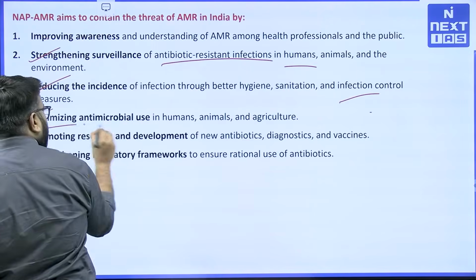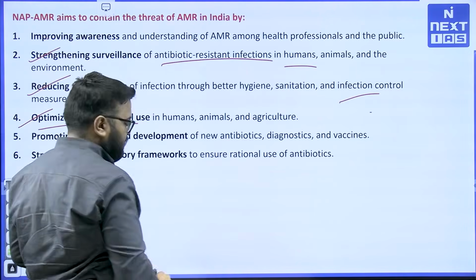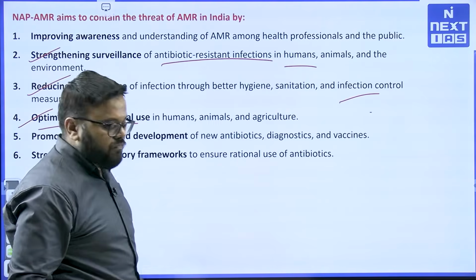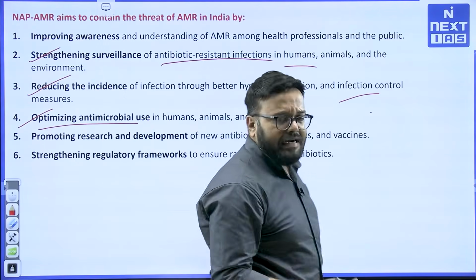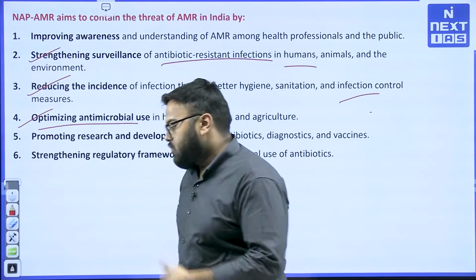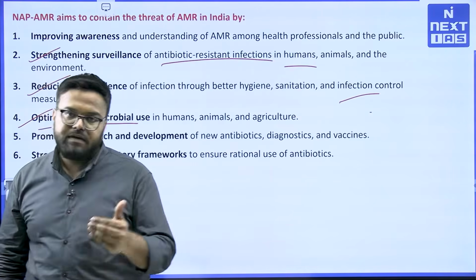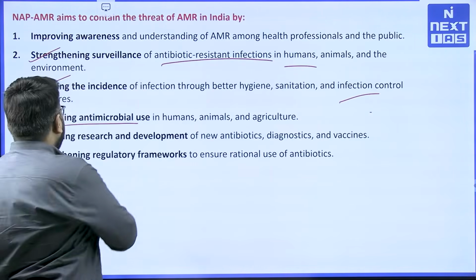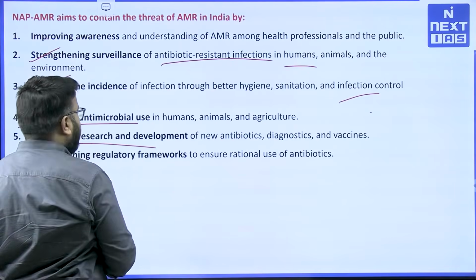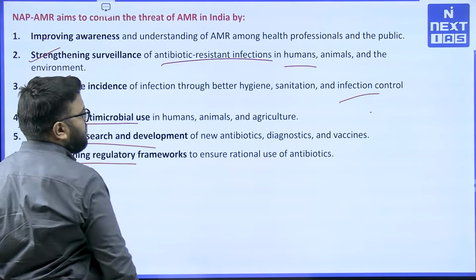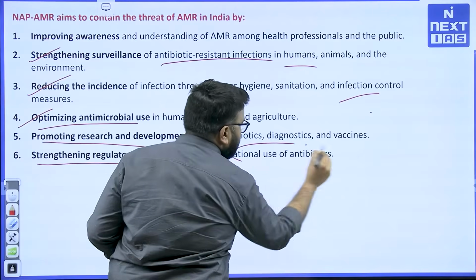There is also optimizing antimicrobial use in humans. Obviously, we have banned some of the highly potent antibacterial drugs in poultry and animal husbandry. Then, promoting research and development of new antibiotics, and strengthening the regulatory framework to ensure rational use of antibiotics.